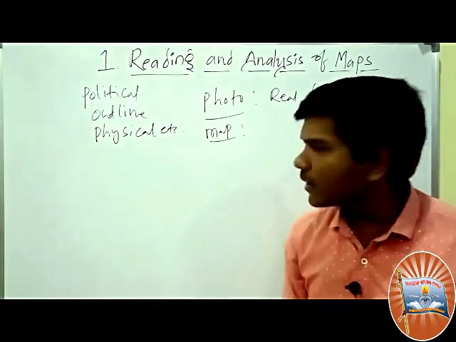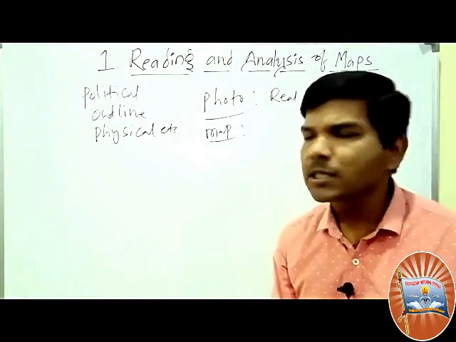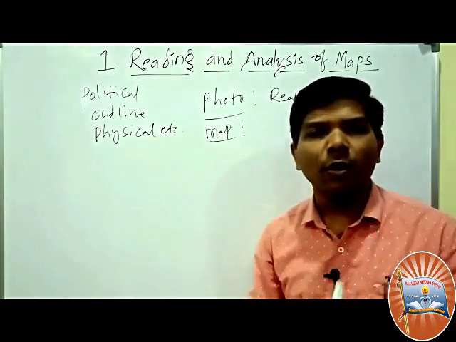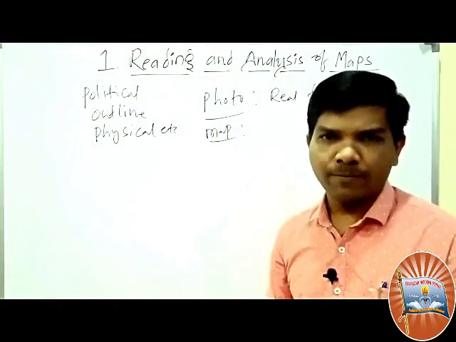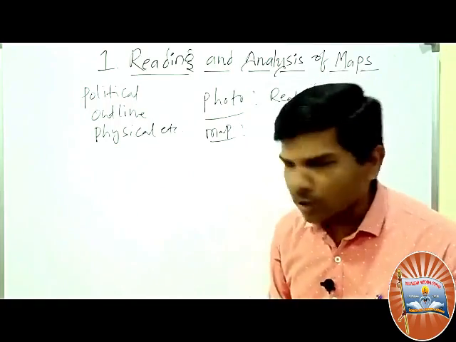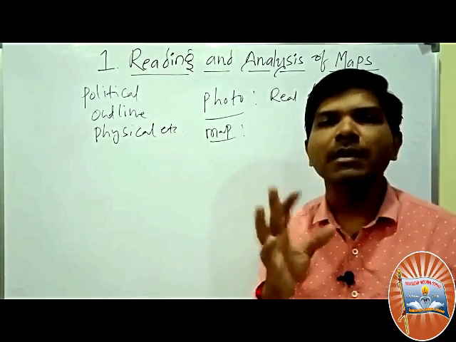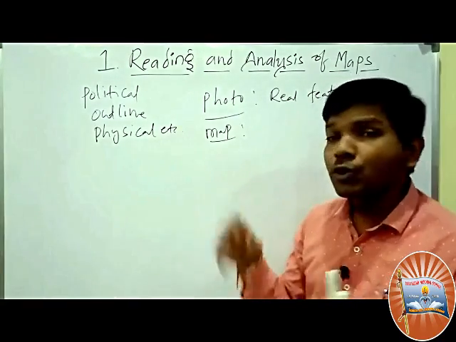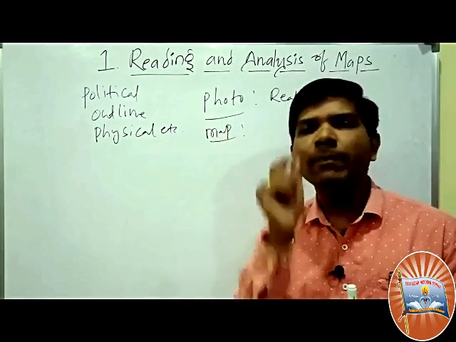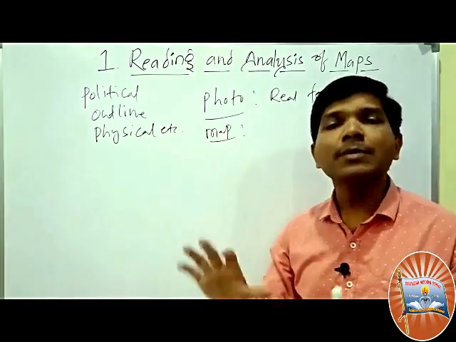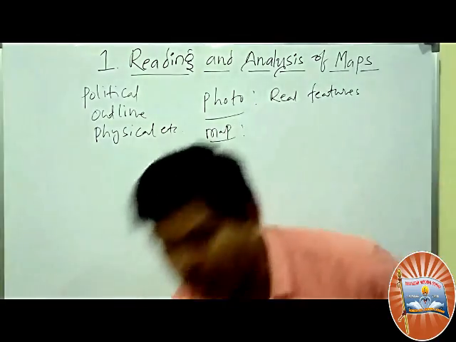A photo is the real thing. A map is made with cartography. Cartographers are those who make the maps. They are called cartographers. When you are preparing a map, it is called cartography. So now we have differentiated the photo and the map. A map is more important than a photo, because a map shows a number of things near the locations, but a photo shows only one thing. Just now we discussed that different maps are available in our atlas.